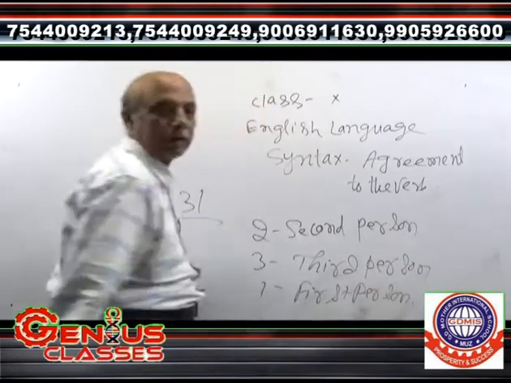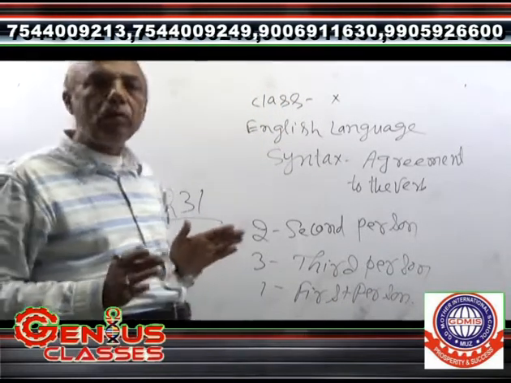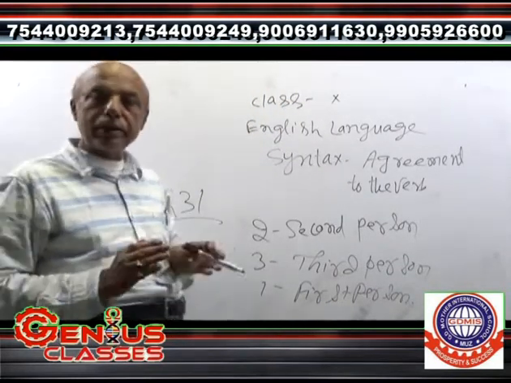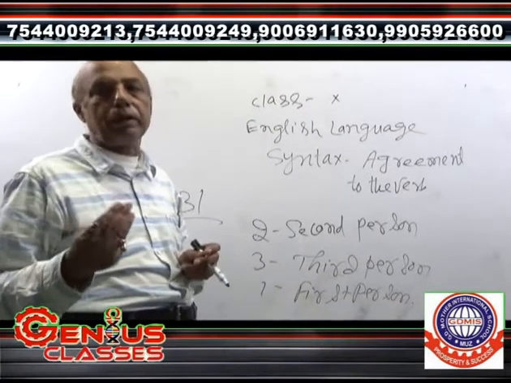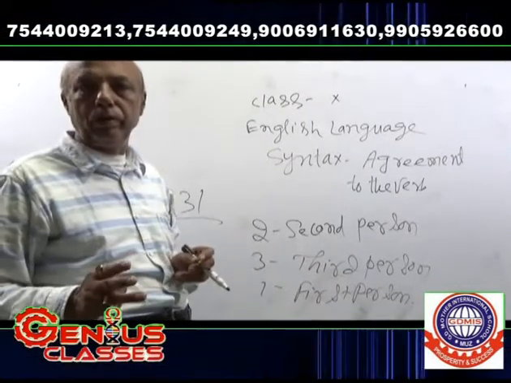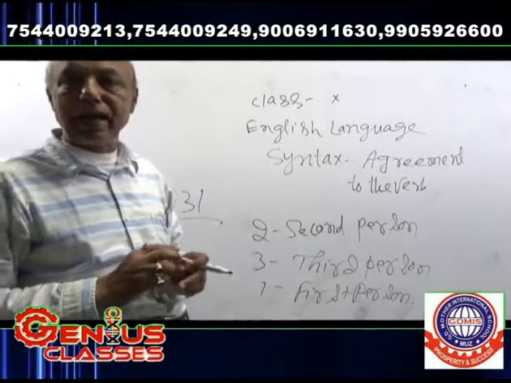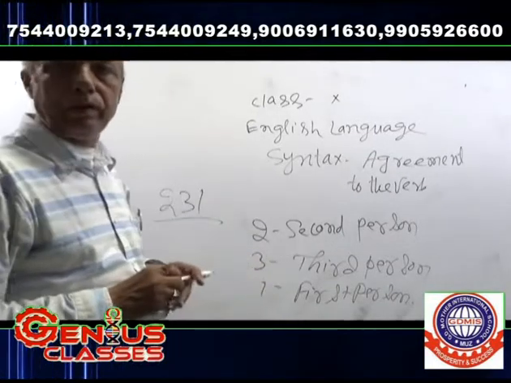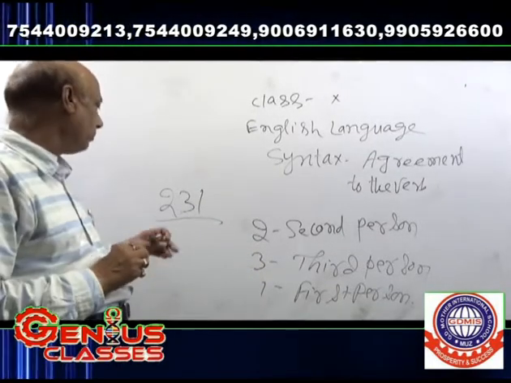It means if there are three persons in a sentence, the sentence is arranged by taking the help of 2, 3, 1.